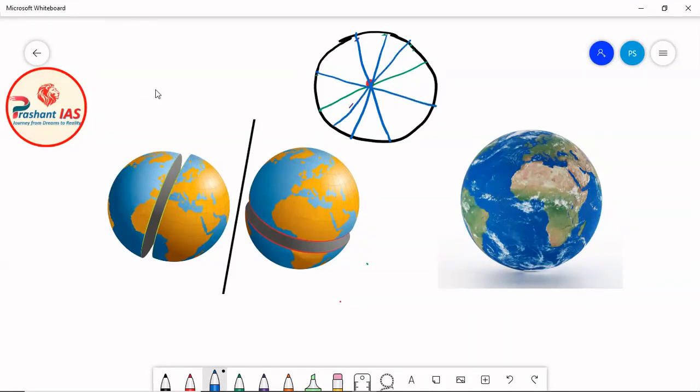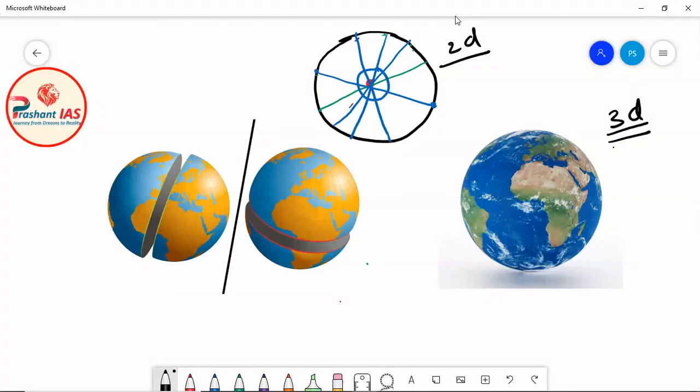And the fact is that I can draw infinite many diameters. Why? Because diameter is nothing but a straight line which is going from one point on circle to another point, and it is also passing through the center of circle. So the fact is that I can draw infinite many diameters, and diameter is the largest possible line which can be drawn inside a circle, okay. So if I can draw infinite many diameters, so the same concept is also applied on great circle, okay. For example, circle is a 2-dimensional figure and our earth, a sphere, is a 3-dimensional figure, okay.